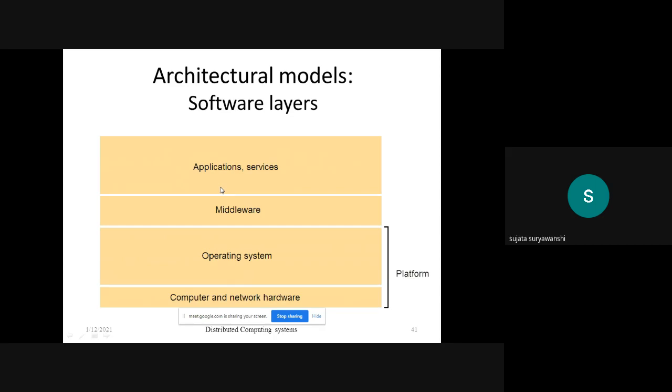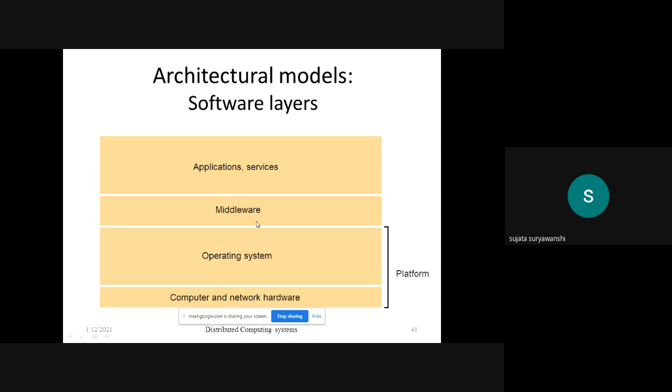But different operating systems are there in this software layer, and different networks and different hardware can be there. Different operating systems can also be present on different machines. So to mask the heterogeneity of hardware and of the operating systems, software called middleware is used.